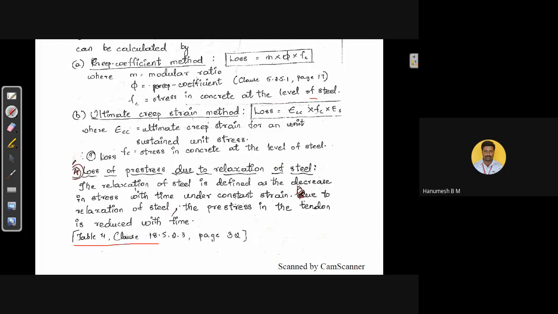Again, it is given in Table 4 of clause 18.5.2.3 under page number 32. By using these provisions, we can calculate the relaxation losses of the steel in case of losses of pre-stress. Say, in some problems, we are going to mention the relaxation loss is 4%. Then in the total loss, we have to take 4% of the stress of the steel. That is about the loss of pre-stress due to relaxation of the steel.